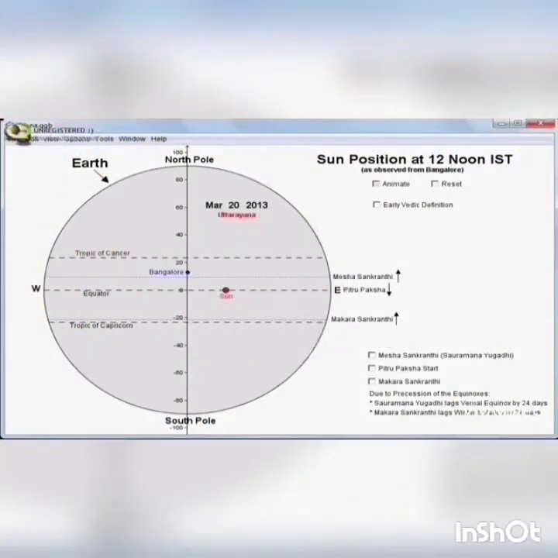Following the winter solstice, the sun starts its northward apparent movement from Tropic of Capricorn and it culminates on Tropic of Cancer on 21st June. This northward apparent movement of the sun from Tropic of Capricorn to Tropic of Cancer is termed as Uttarayanam.